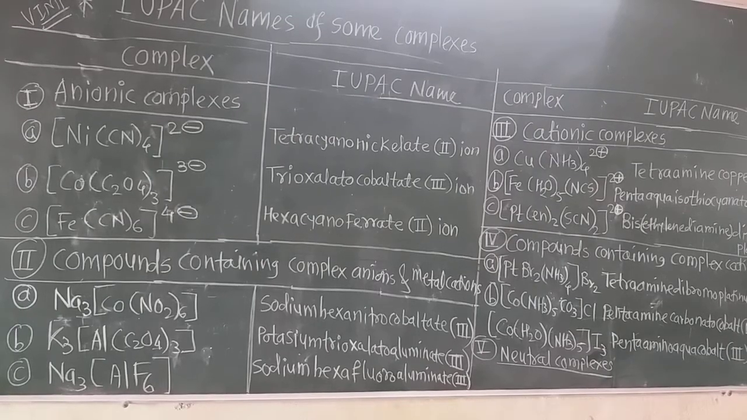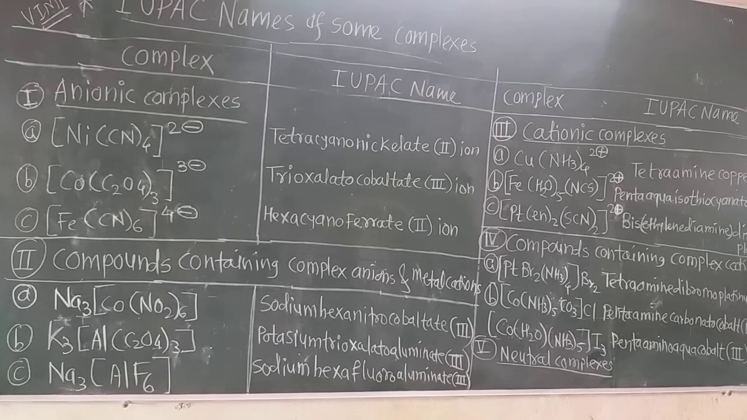Now consider the IUPAC name of some complexes. There are rules. Yesterday we completed the 4 rules about the IUPAC nomenclature of the coordination complexes. Now let us see the 5th rule.